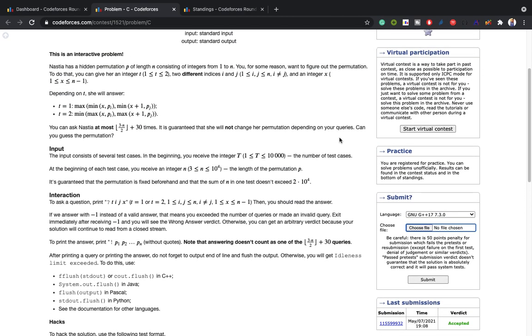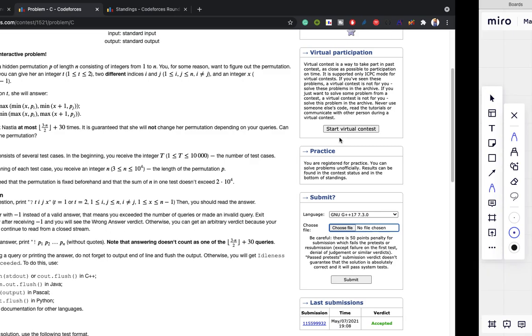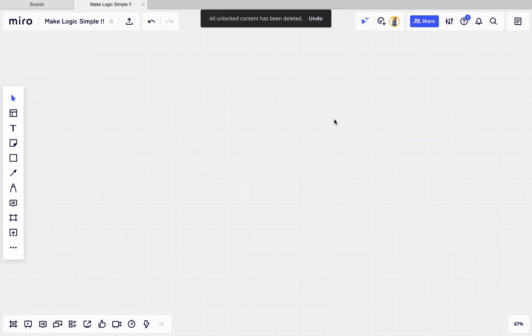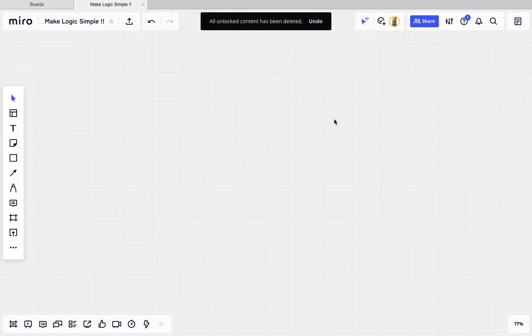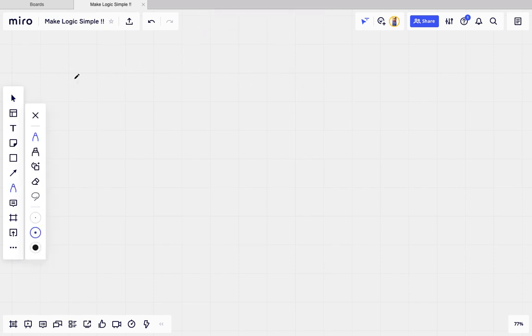Oh yeah, it is a question where we have to find the permutation. Okay, we are not given the permutation in this question, we have to find it. So what kind of queries we can perform, let me erase all this. Two kinds of queries we will perform. I will write in short because I will explain the full question on this board only.